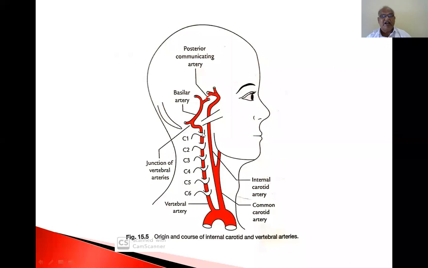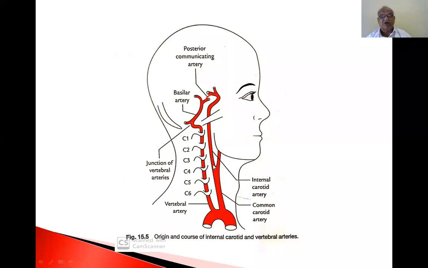At this level, it turns backwards and upwards and unites with the opposite side to form the basilar artery, at the lower border of the pons.